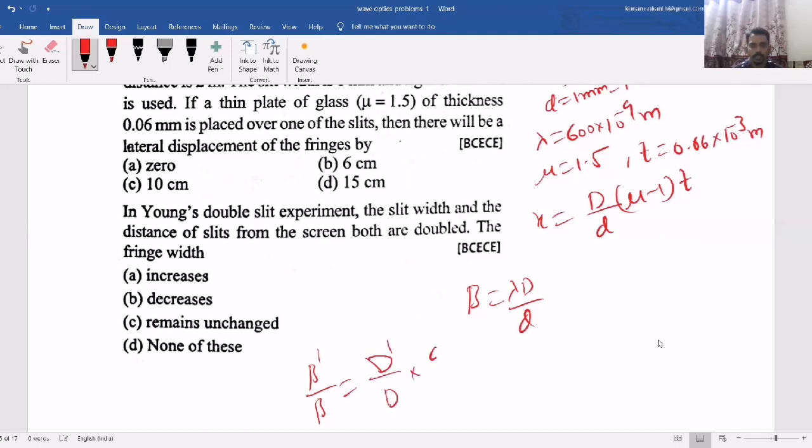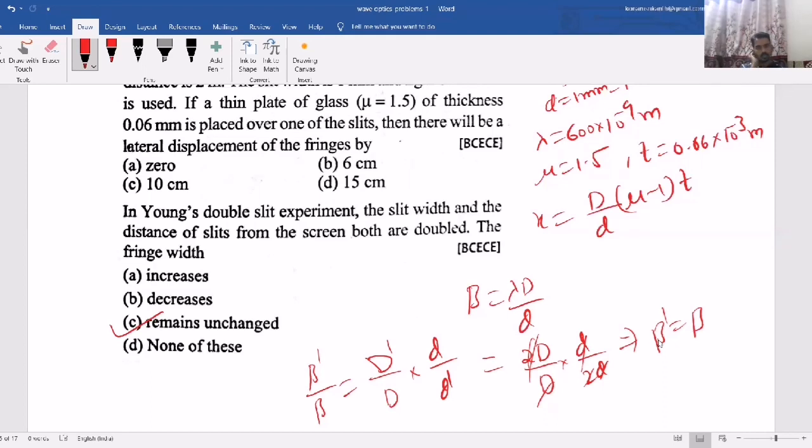Only D dash by D into d by d dash, because fringe width is inversely proportional to d. D dash became double and small d also became double. So both get cancelled. So beta dash equals beta. That means it remains unchanged. If you make both of them double, then the fringe width remains the same.